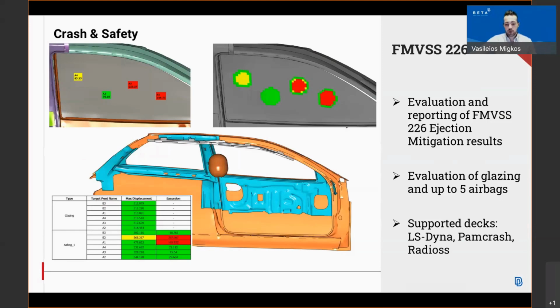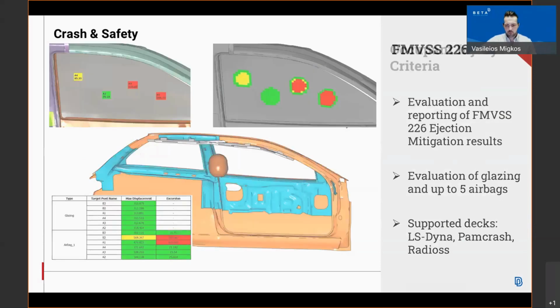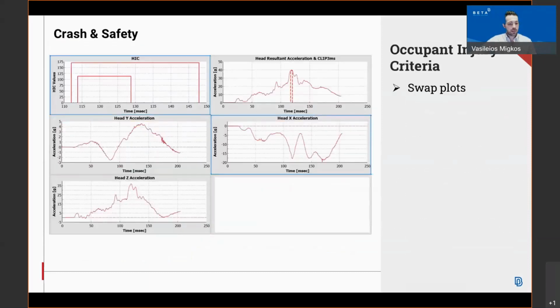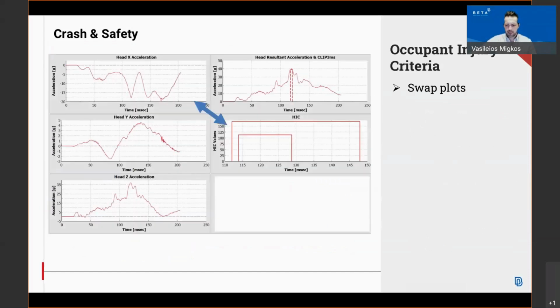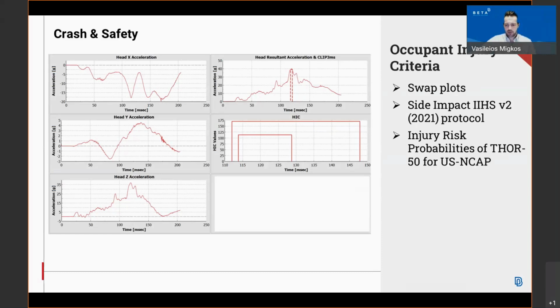Apart from the new tools, we have also in our massive tool, the Occupant Injury Criteria tool, some new features where the user is able to select and swap the position of some plots by simply clicking the Swap Plot button, as well as we have supported the new protocol for the Side Impact IIHS version 2 2022 from version 22.1.0. Apart from these, some injury risk probabilities of Thor 15 for the US NCAP has been supported.